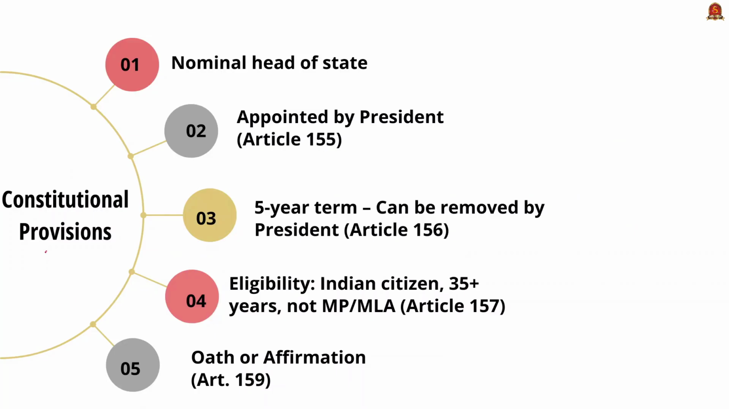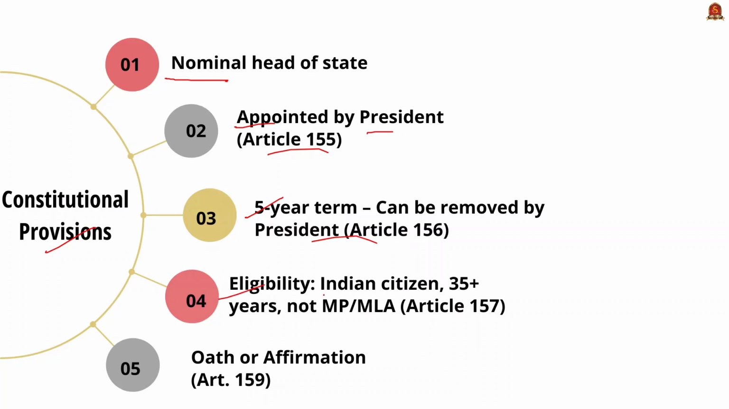First, we will start with the basic constitutional provisions related to the governor. So we know that the governor is considered as a nominal head of a state and he will be appointed by the President of India under Article 155. And the term of the governor is 5 years, but he can be removed by the President under Article 156 before the 5 years.